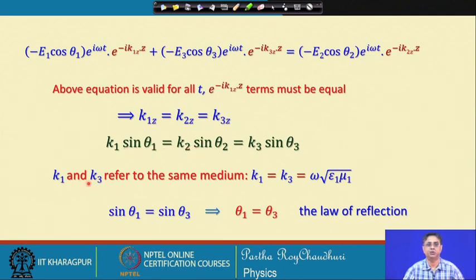So, k 1 and k 3 refer to the same medium, and we have seen that k 1 equals k 3. This is equal to omega root of epsilon 1 mu 1. So, from here we immediately conclude that k 1 sin theta 1 is equal to k 1 sin theta 3. That tells you that sin theta 1 must be equal to sin theta 3, so theta 1 must be equal to theta 3. This is nothing but our old law of reflection, that the angle of incidence must be equal to the angle of reflection.